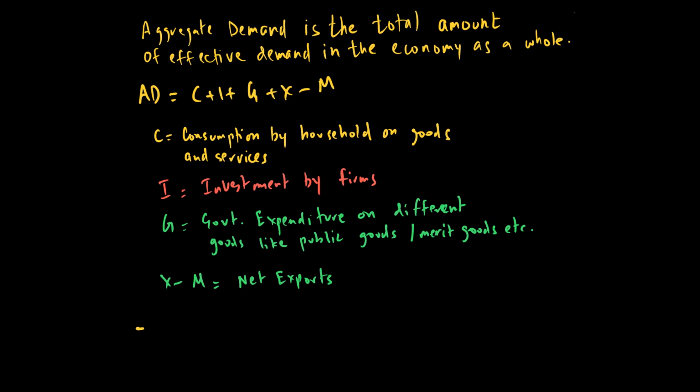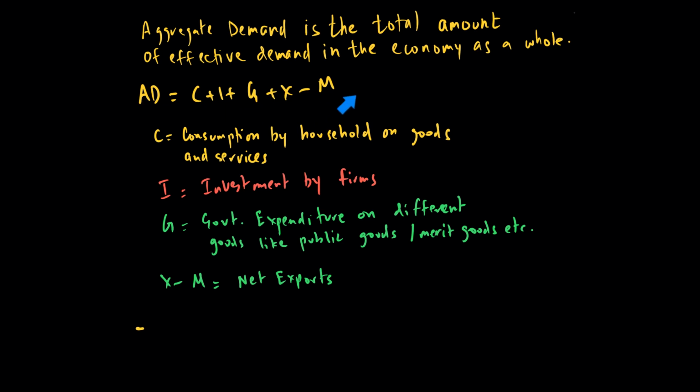In terms of government expenditure, we can look at spending on public goods, on merit goods, and also on the running of the government machinery. They have to spend money to function as a government. Next come net exports. Net exports are the revenue from exports minus expenditure on imports. So we find the net total flow that happens because of international trade. This makes up our aggregate demand, which is C plus I plus G plus X minus M.